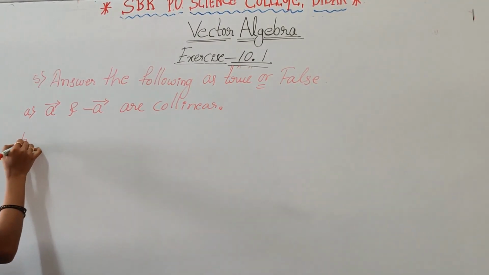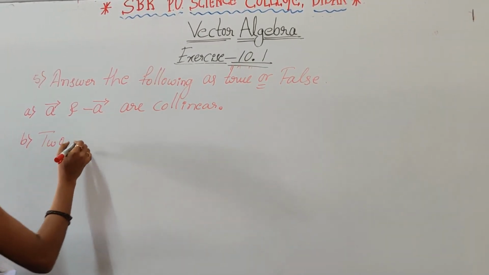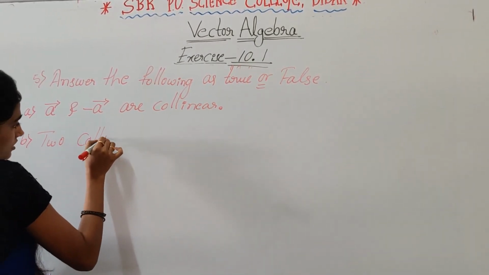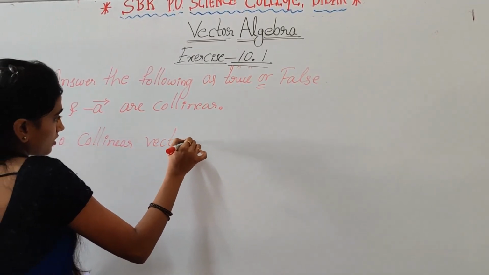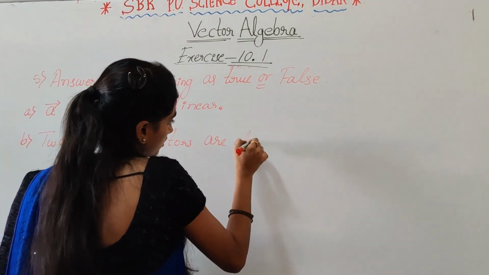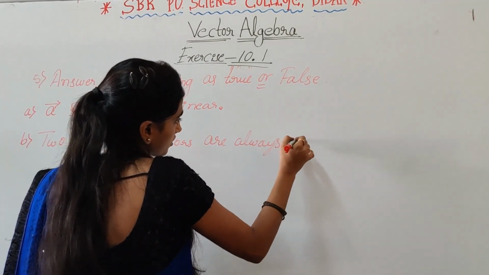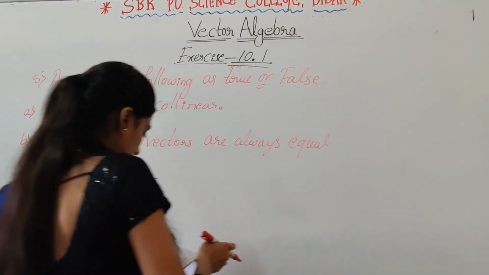Then second one, two collinear vectors are always equal in magnitude.